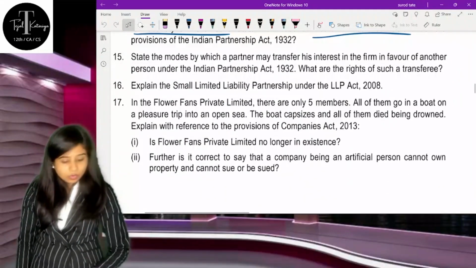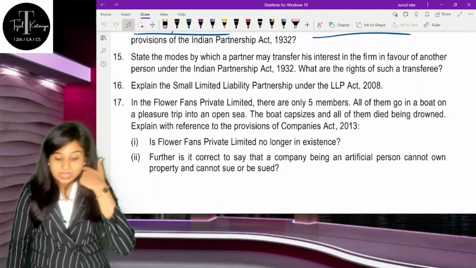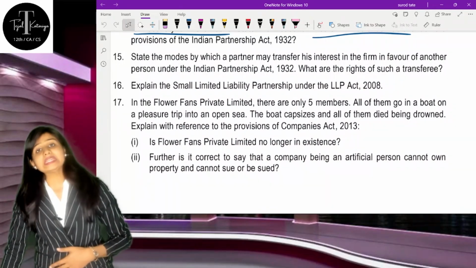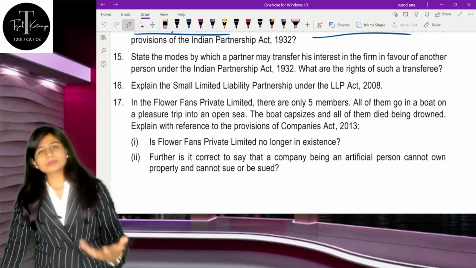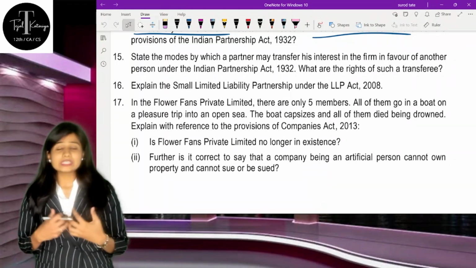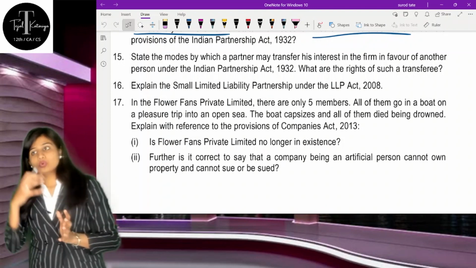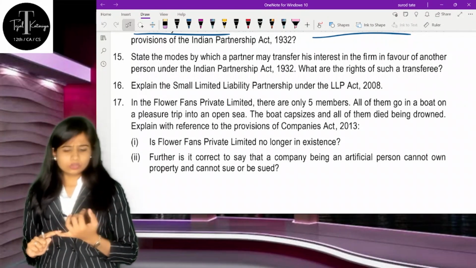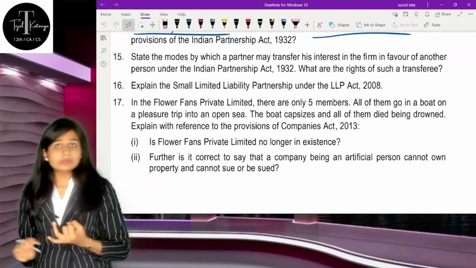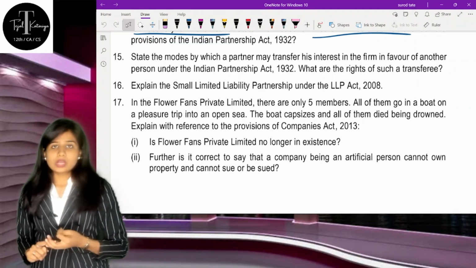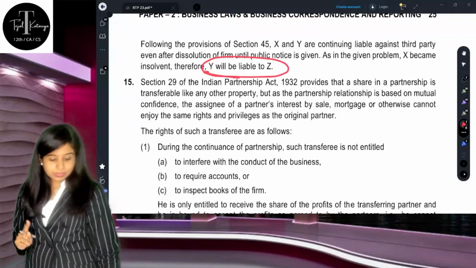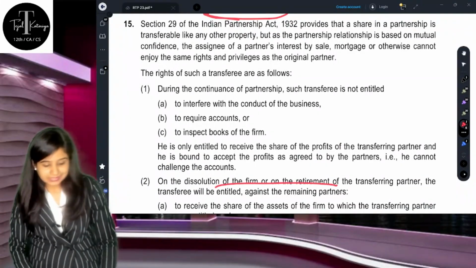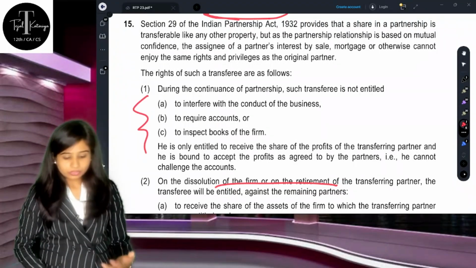Question number 15 is, state the modes by which the partner may transfer his interest in the firm in favor of another person of the partnership. Here they are talking about section 29 of the Indian Partnership Act, that talks about the transferee and transferor relation. Whenever you transfer your share in the partnership firm to any transferee, that transferee will not have any right to participate in the conduct of the business, or to check or inspect the books of accounts, except in one situation, that is in case of dissolution of the firm or the retirement of a partner.